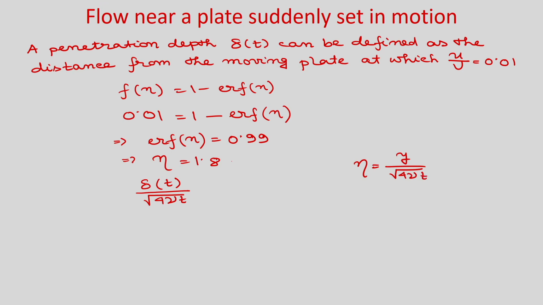So, this is the penetration depth at that particular time t, then it will become 1.8. So, the penetration depth delta t will be 3.6 into root nu t. So, you can see that penetration depth is proportional to the root of t, and as t increases, obviously penetration depth increases. But in terms of the similarity variable, it will always be constant at 1.8. So, now let us plot the velocity profile.